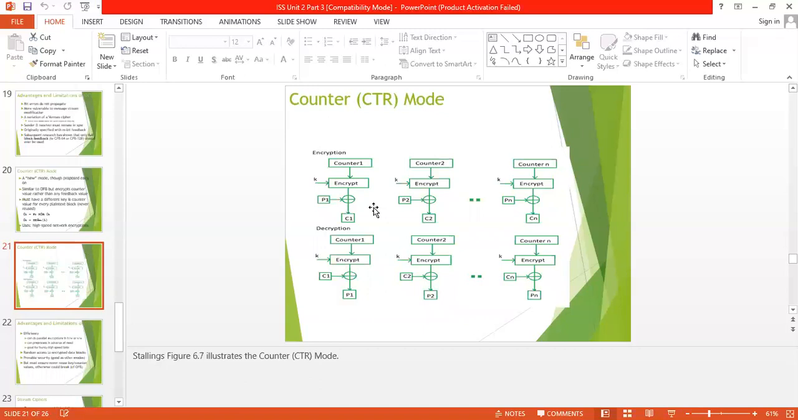So this is similar to the ECB mode, electronic codebook mode, but here we use a counter. Suppose we start with counter 0, the next is counter 1, counter 2, and the size depends on the size of the message. So this is the simple counter mode.